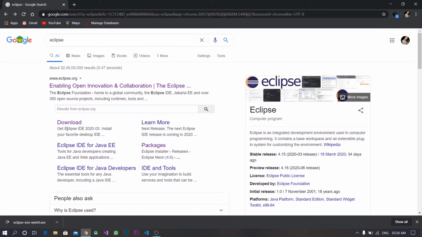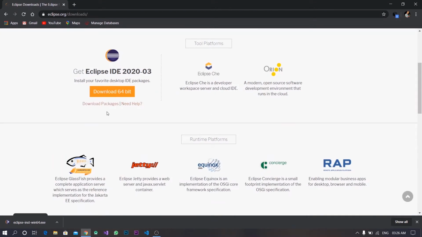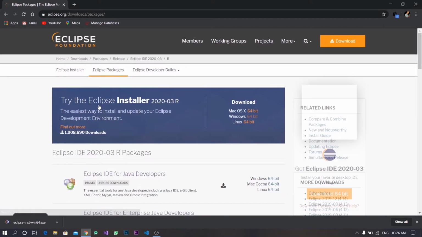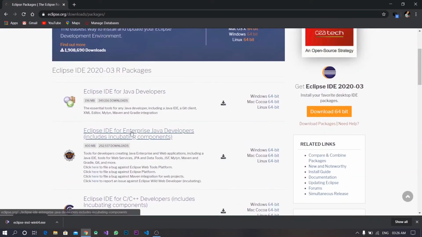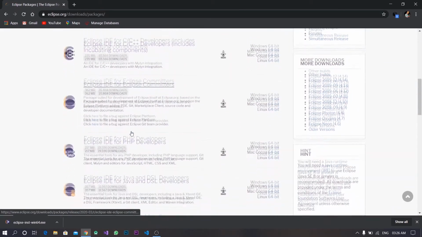You can download for Linux OS and Mac OS. So how to download for Linux OS or Mac OS? Click on Download Packages. Eclipse IDE for Java Developers: download 64-bit Windows, Mac Cocoa 64-bit, Linux 64-bit. Another version of Eclipse is here.